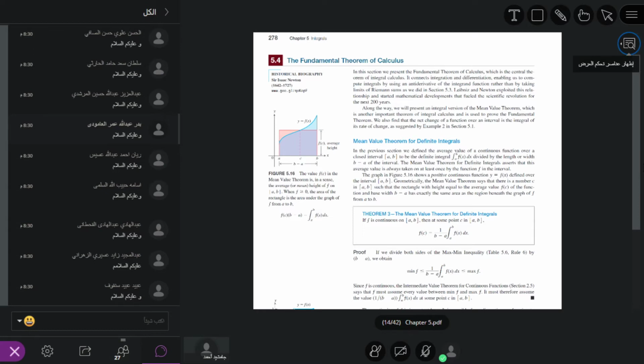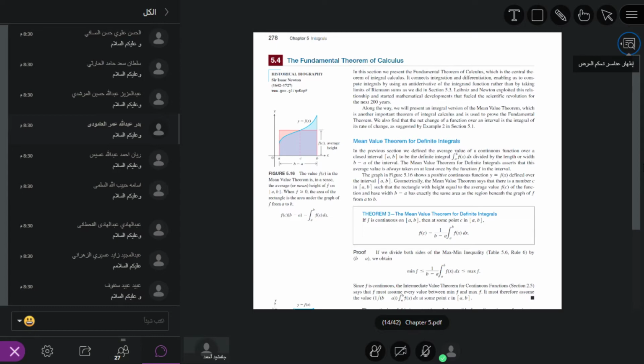So 1 over b minus a, times 0, is equal to 0. You know b is some number, a is some number. So this shows that average value of f is equal to 0.